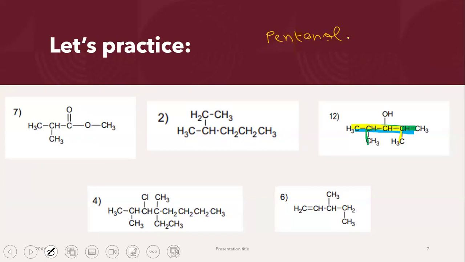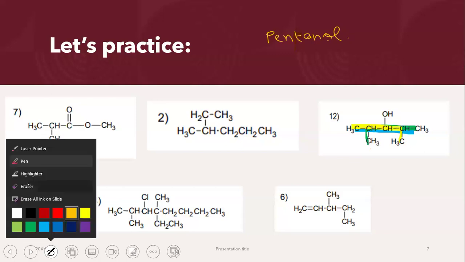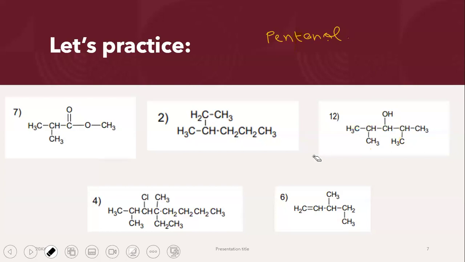Now, again, you guys can see that we have got methyl groups, but there's something different to the question we just did. We don't have one methyl group, we have 2 methyl groups. Now, what do we do? What am I going to say now? In this particular case, I'm going to write down dimethyl. What's the reason I'm writing down dimethyl? To show that I have got 2 methyl groups. If I had 3 methyl groups, I would write down trimethyl, right? So over here, I've got 2 methyl groups. So this is going to be dimethyl.